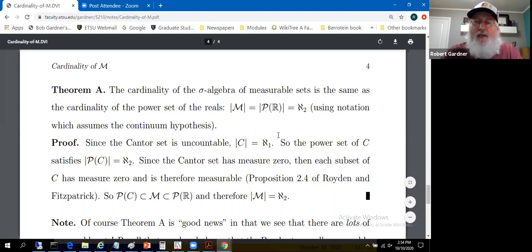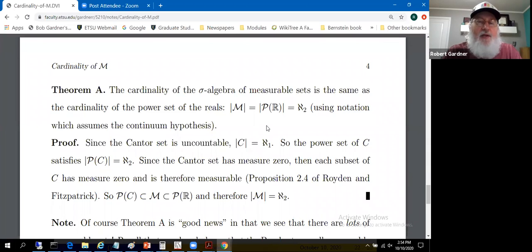Well, now we're going to get some mileage out of this Cantor set in terms of the question about cardinalities mentioned earlier. The cardinality of the sigma algebra of measurable sets is the same as the cardinality of the power set of the reals, is our claim. Using the continuum hypothesis, actually I think it's a generalized continuum hypothesis when I go to Aleph 2, the power set of the reals has a cardinal number Aleph 2.